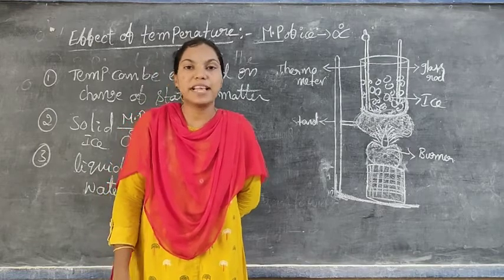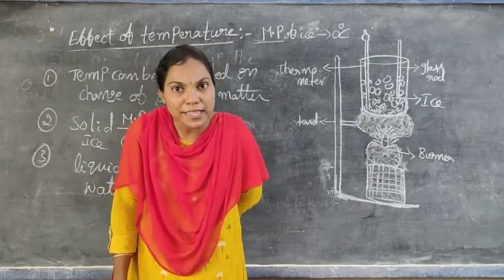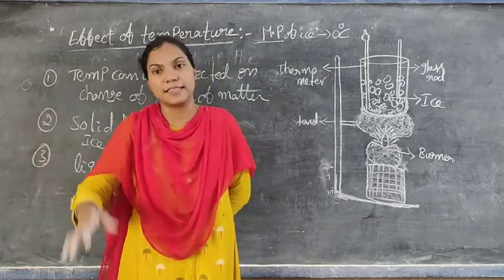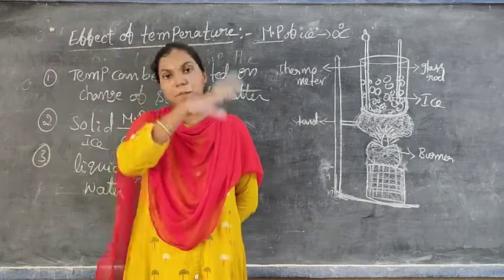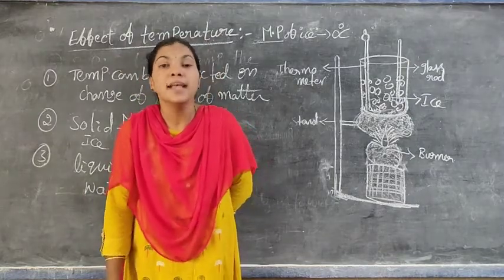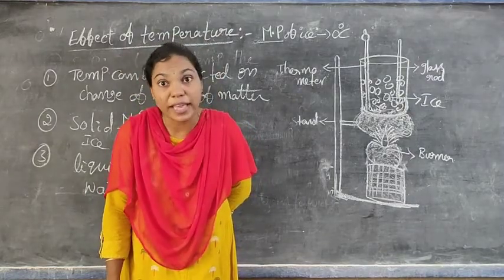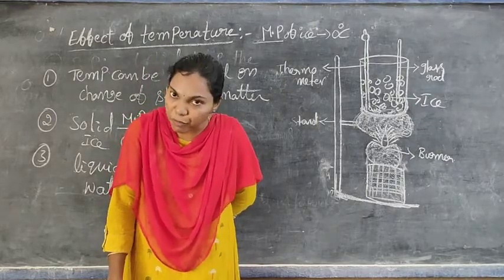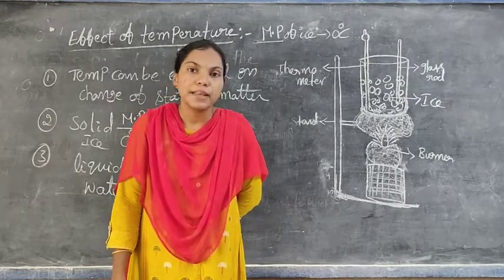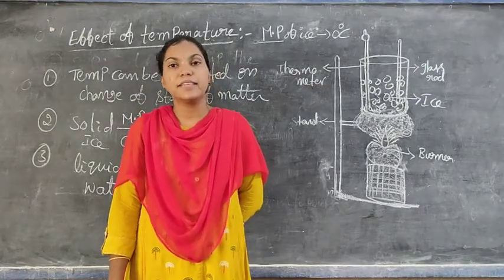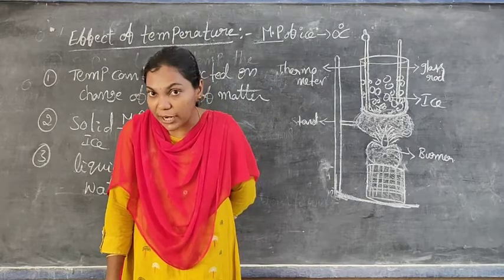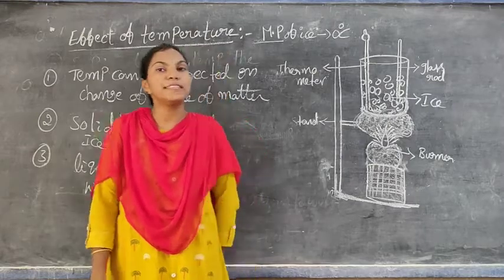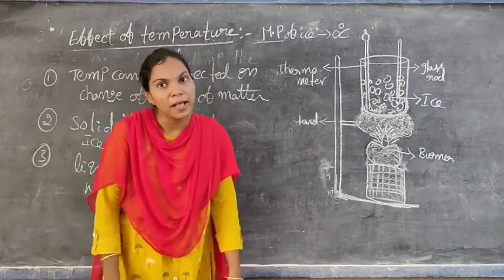The process where matter changes directly from solid to gas is known as sublimation. I already mentioned this in past videos. Examples: camphor, ammonium chloride, incense stick, etc. These change directly from solid to gas, with no liquid state in the middle. So the effect of temperature must be there on the change of states of matter.